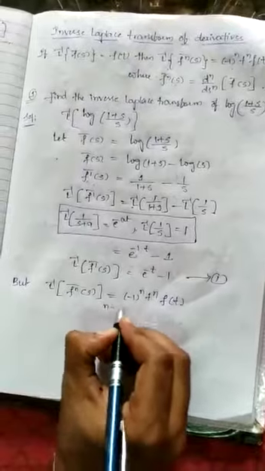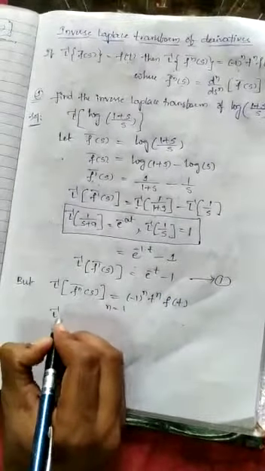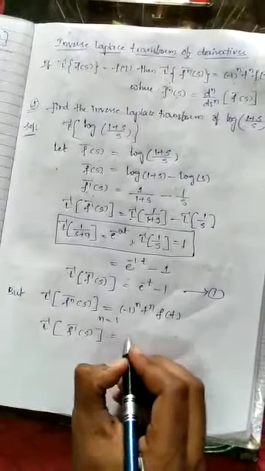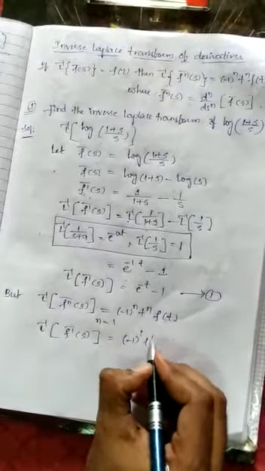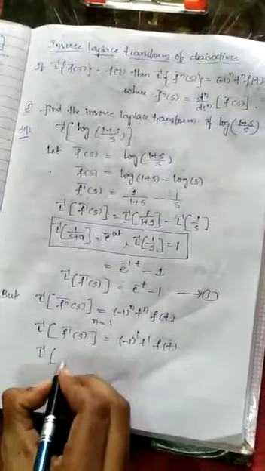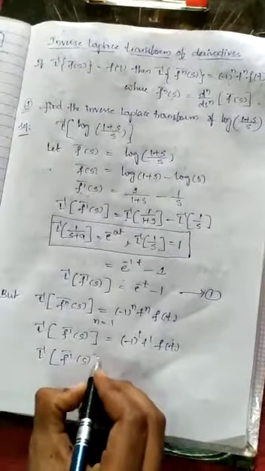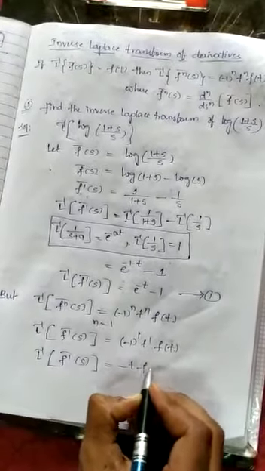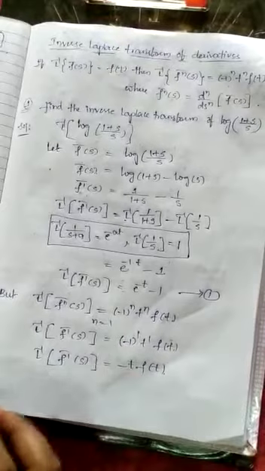Let us take n equal to 1 here. So what you will get? Laplace inverse of f dash bar of s. Substitute n equal to 1 here. So minus 1 to the power of 1 t to the power of 1 into f of t. So Laplace inverse of f dash bar of s is equals to minus t into f of t.